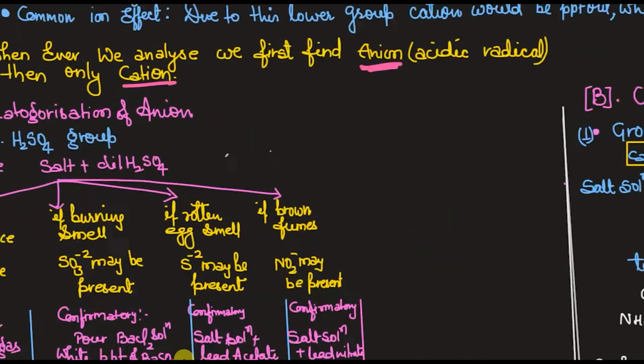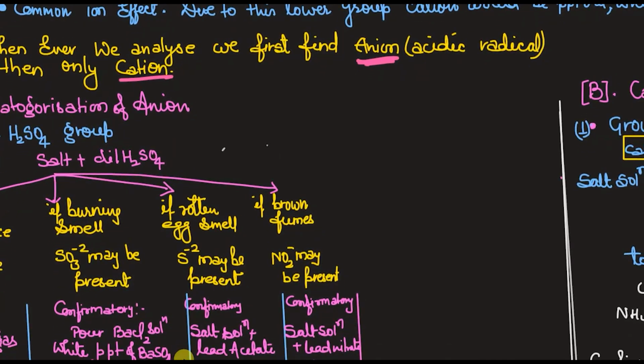So let's start from the beginning. Dilute H2SO4 group. That means what you have to do. And one very important thing, for the anion we have to take only salt. It shouldn't be salt solution. Students get confused in this, whether we have to use salt or solution.